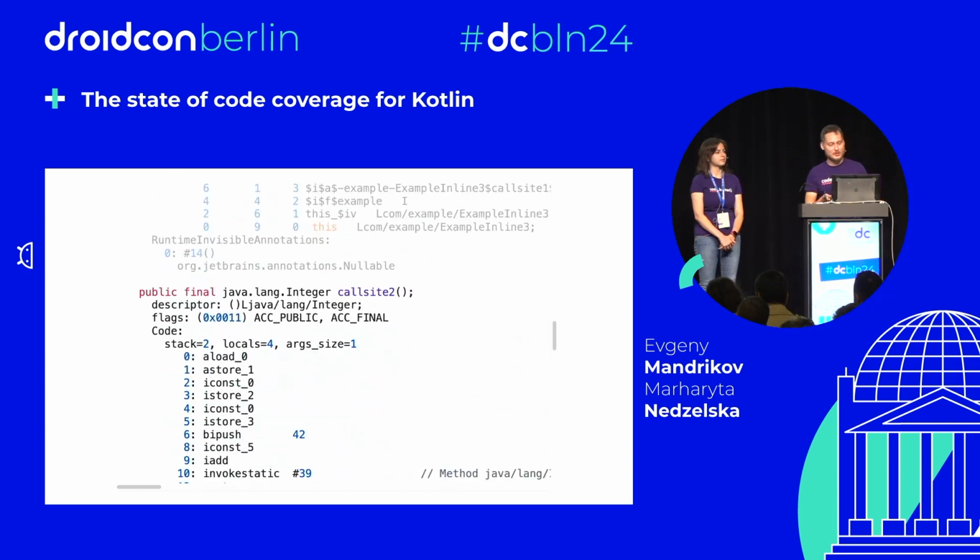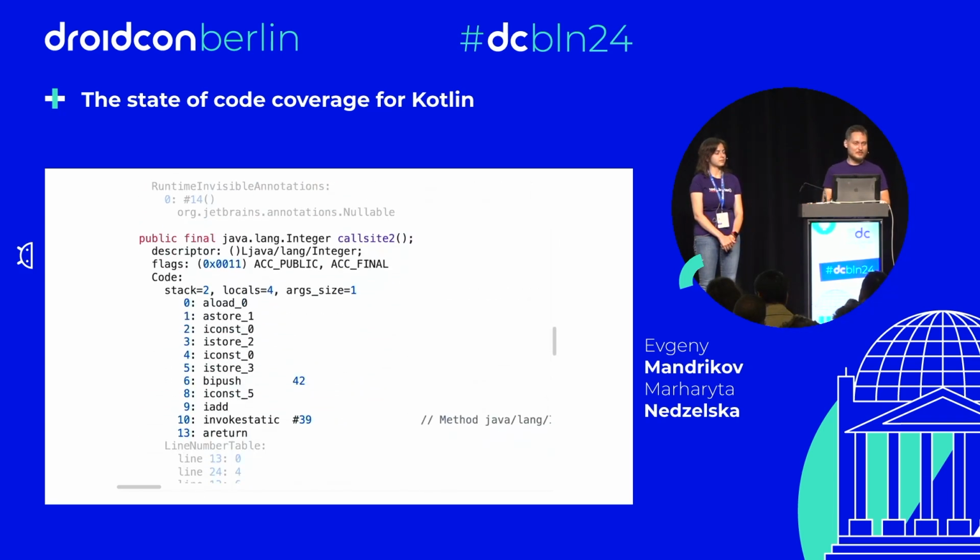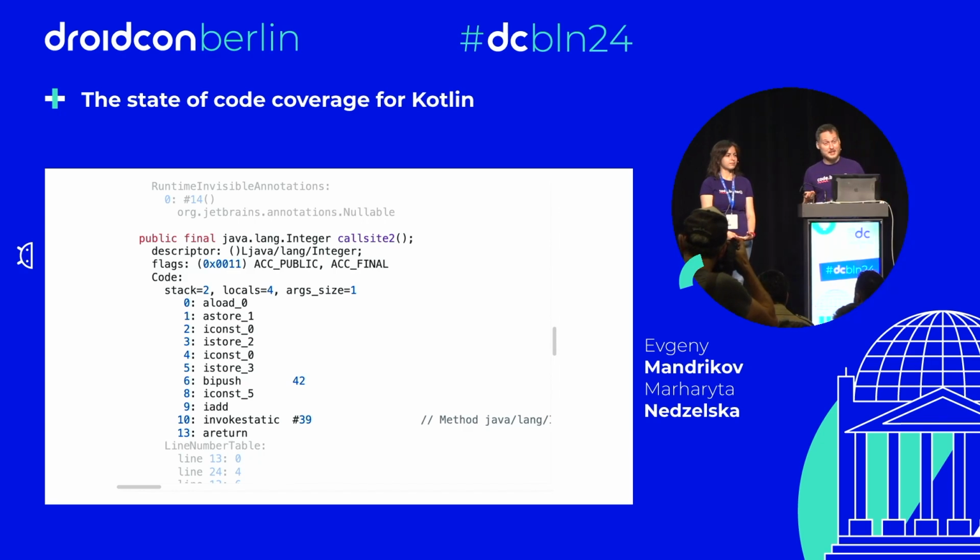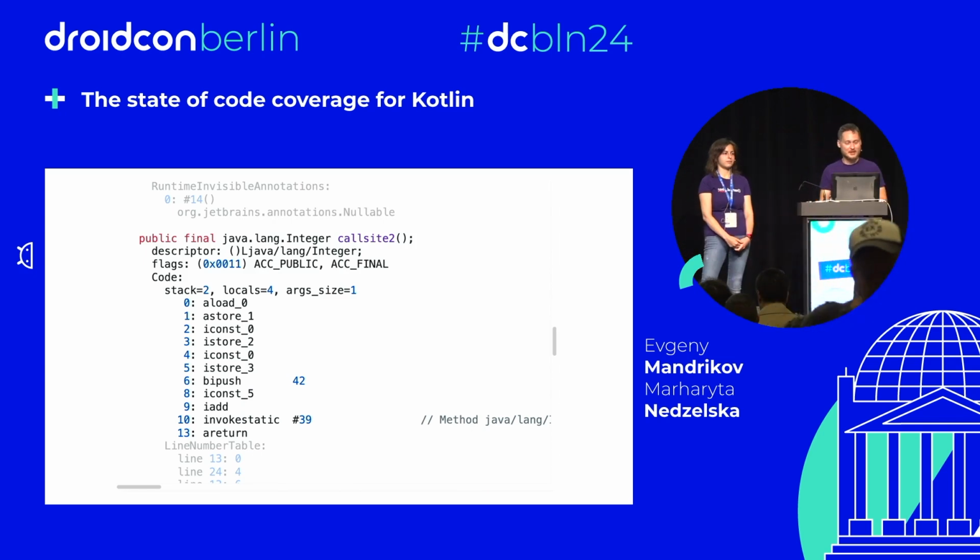Let's look at call site 2. There is no null check as well. Now, what is executed during the tests? Only call sites, never the original one. So the JetBrains coverage engine does see the call sites, but never sees the original branch here. And that's why it says, well, the original had the branches, but the call sites do not have branches. And it's not so easy to map the call sites back to the original because, well, we lost some information. We did some more optimizations here, and that's why JaCoCo didn't work.